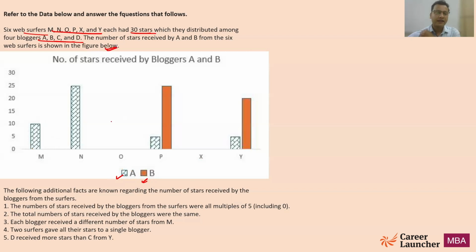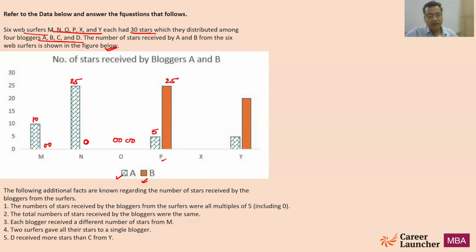So now I can say from M, A received a total of 10 stars, and B received 0. Similarly, from N, A has received a total of 25 stars, and 0 from B. Similarly, from O, nobody has got any stars. From P, A got 5 stars and B got 25 stars.